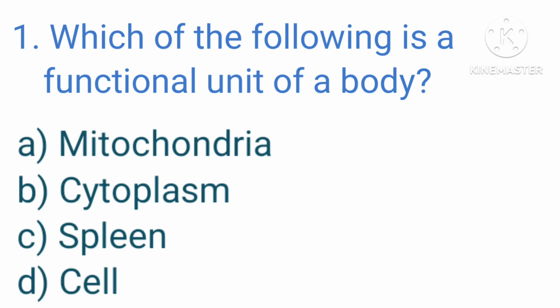Question number 1. Which of the following is a functional unit of a body? A. Mitochondria. B. Cytoplasm. C. Spleen. D. Cell. The correct answer is D. Cell.